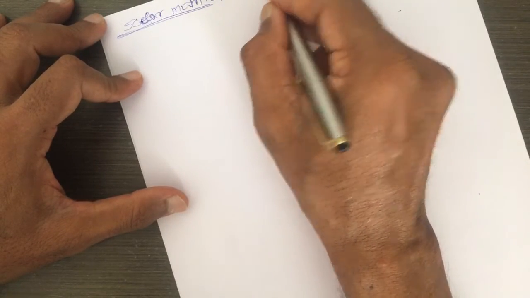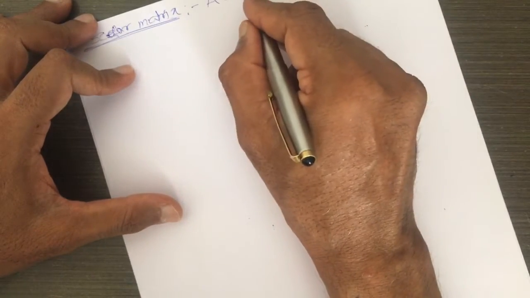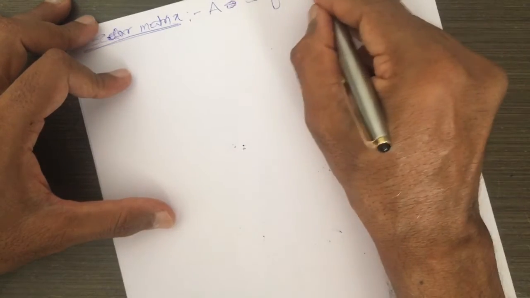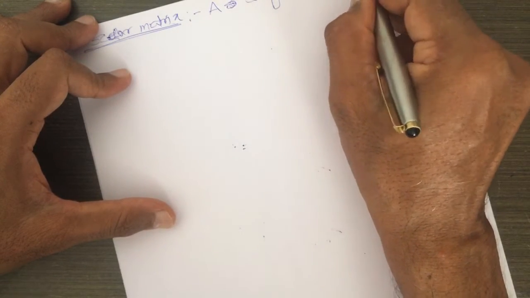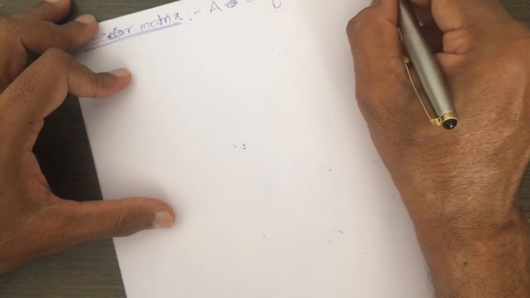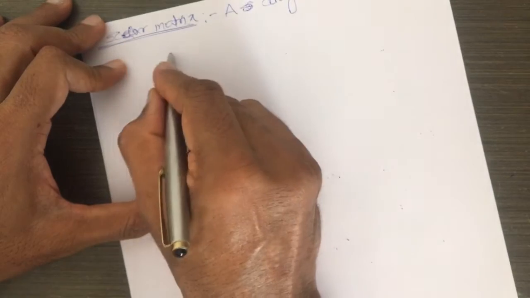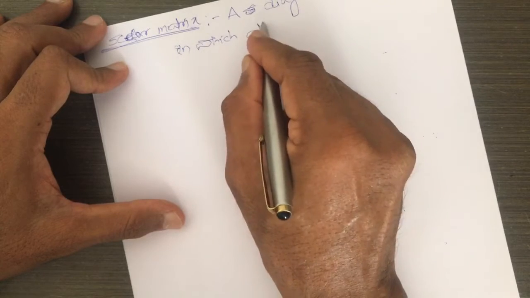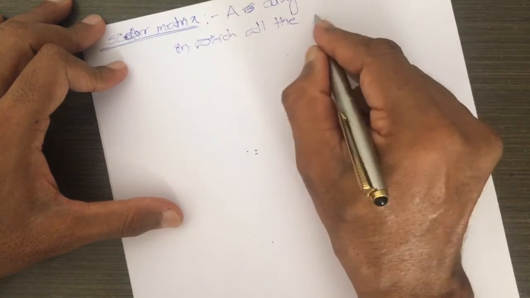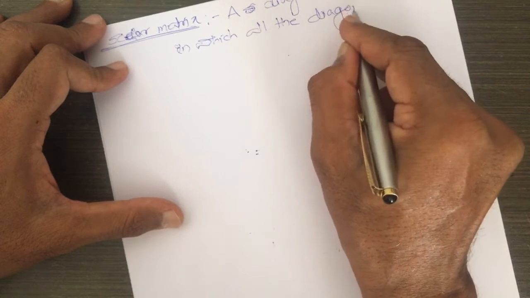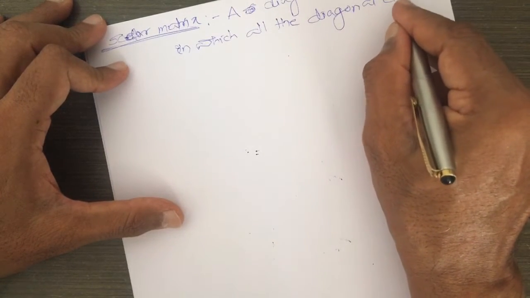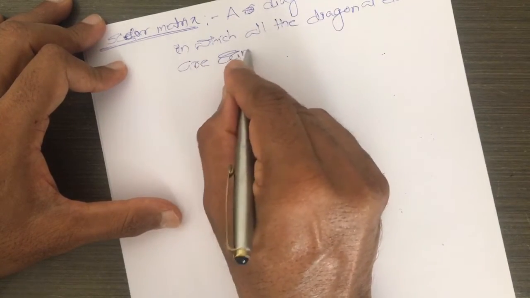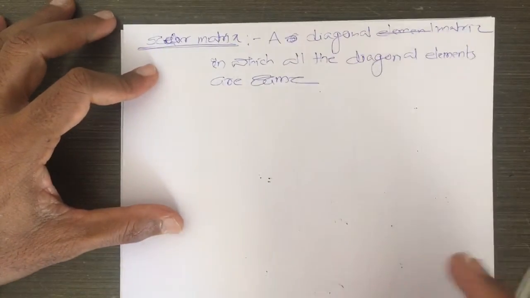A diagonal matrix, you say here diagonal matrix, means all non-diagonal elements are 0, in which all the diagonal elements are the same.